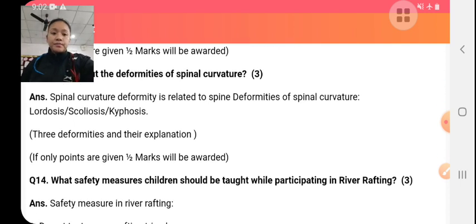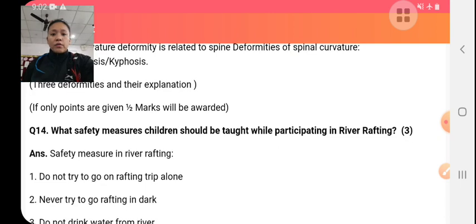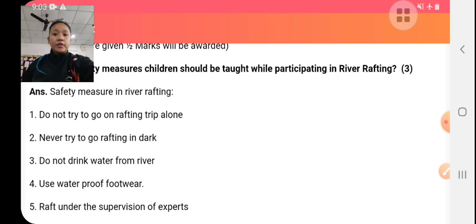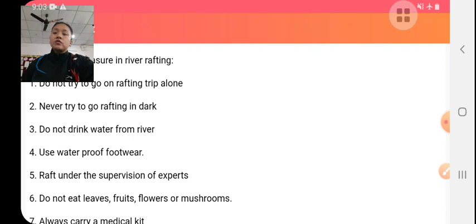Next is: what safety measures should children be taught while participating in river rafting? Before doing any activity, we should do a proper warm-up, have full concentration on the activity, use proper equipment and safety guards, and follow the rules and regulations of the games.